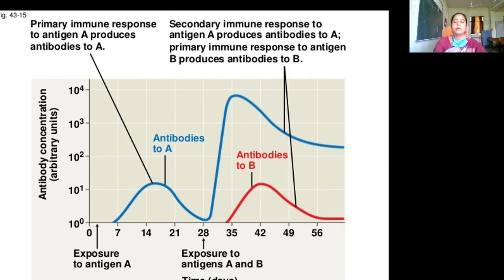And this is the graph showing the primary immune response to antigens and secondary immune responses, how it was taking place.